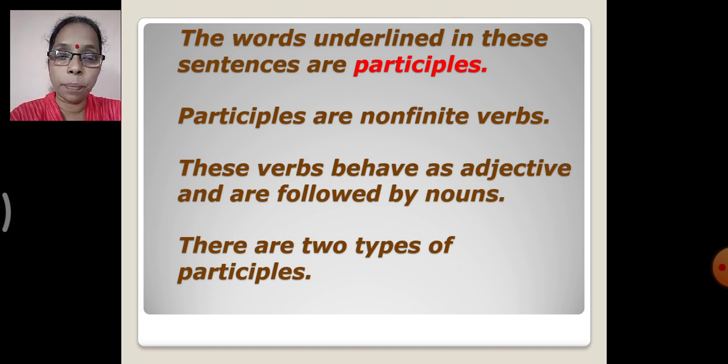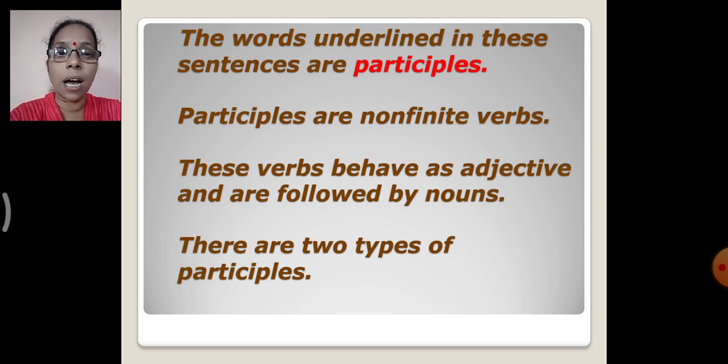These verbs behave as adjectives and are followed by nouns. We have seen in the previous sentences, losing game, faded flowers, barking dogs. They act as an adjective and are followed by a noun, so they are called participles.